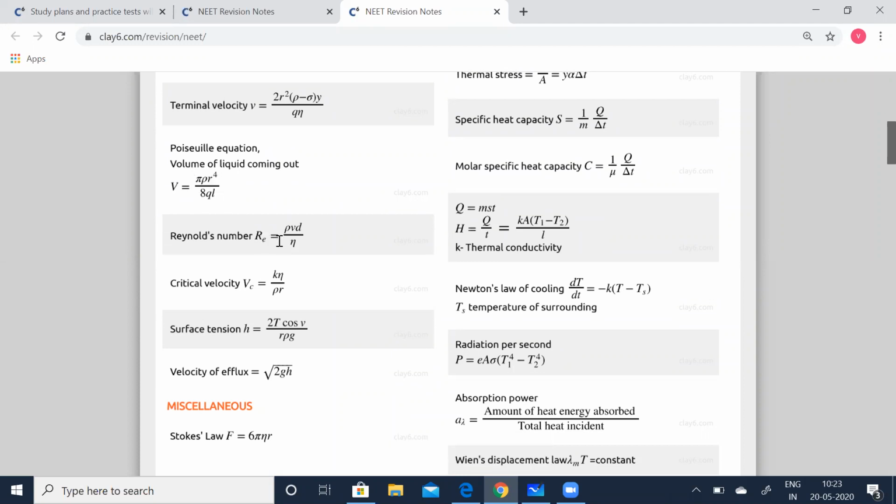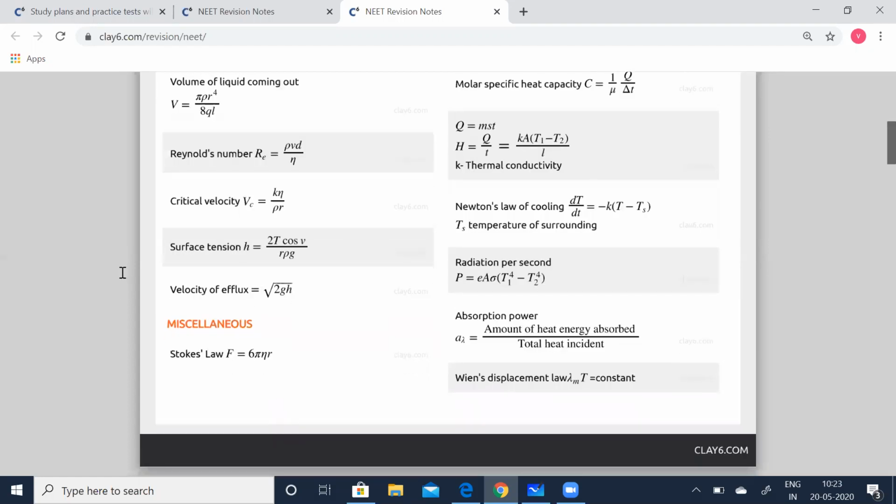Reynolds number, this is also a very important formula. Re is equal to rho VD by eta. Rho is the density of the liquid, V is the velocity, D is the distance, and eta is now going to be the rigidity modulus. Critical velocity Vc is equal to K eta by rho R.